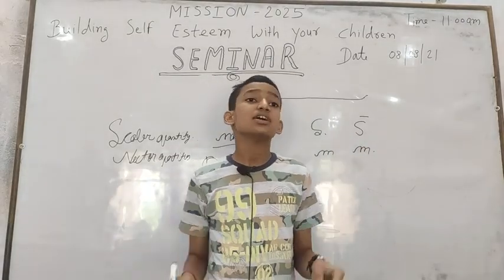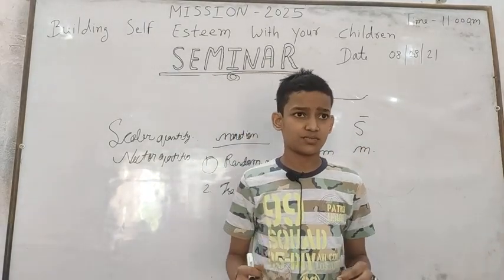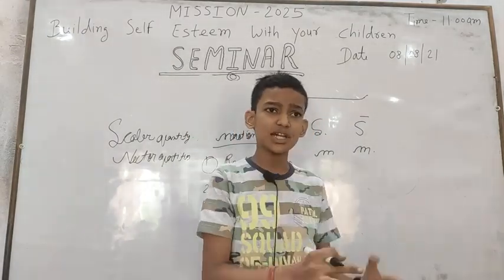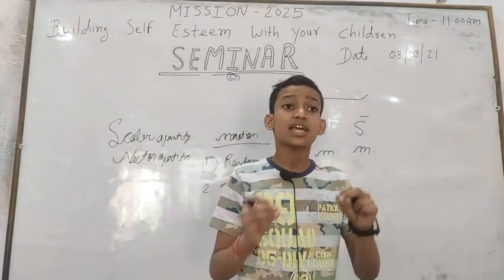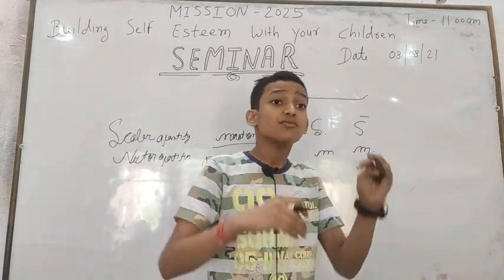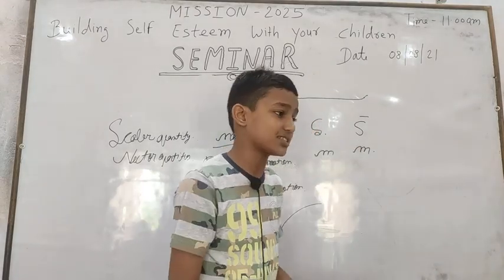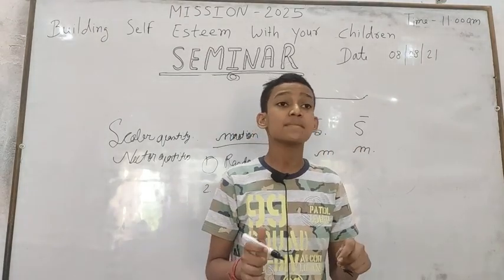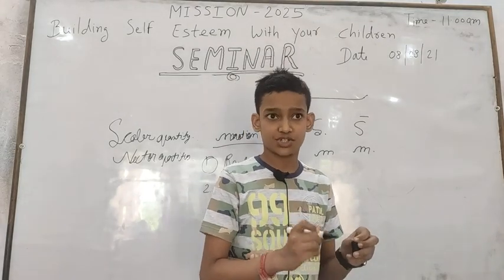Let's talk about uniform motion and non-uniform motion. When an object covers equal distances in equal intervals of time, it is called uniform motion, and when an object covers unequal distances in equal intervals of time, it is called non-uniform motion.